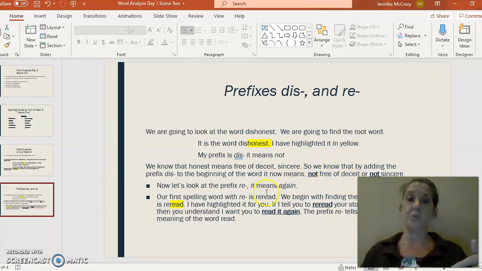So let's change over real quick. Let's look at the prefix re. It means again. Our first spelling word with re is reread. We begin with finding the base word, which is read, and I've highlighted it for you. So if I tell you to reread your story before the test, then you understand that I want you to read it again. So the prefix re tells you the new meaning of the word read.